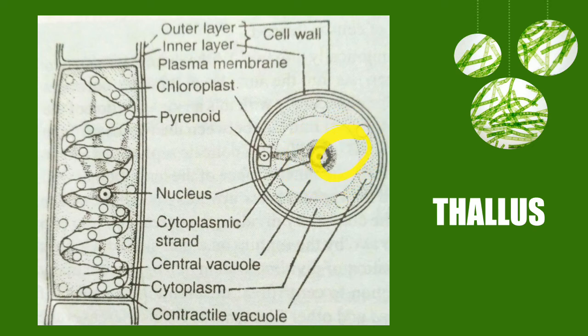The central vacuole is filled with cell sap and is surrounded by the membrane that we term the tonoplast. So it is rich in tannins, organic and inorganic compounds. The nucleus is in the center of the cell and is held with the help of cytoplasmic strands. So this is the structure of each individual cell of the Spirogyra filament.